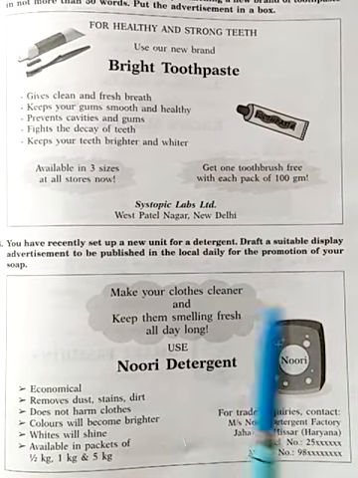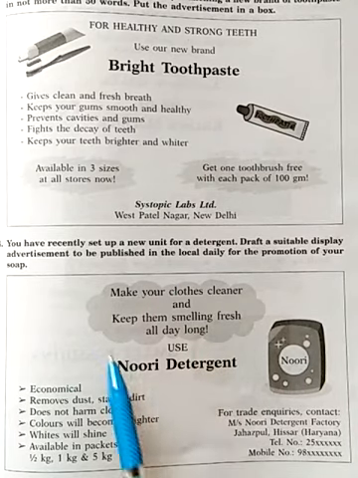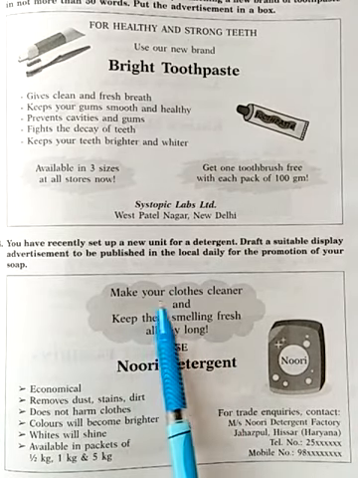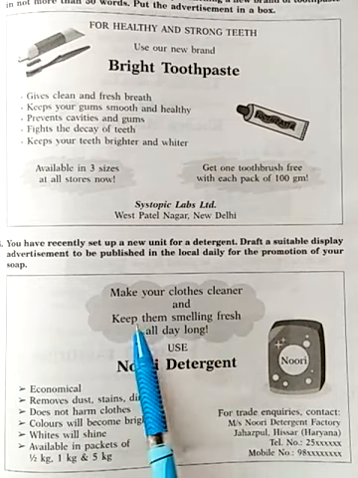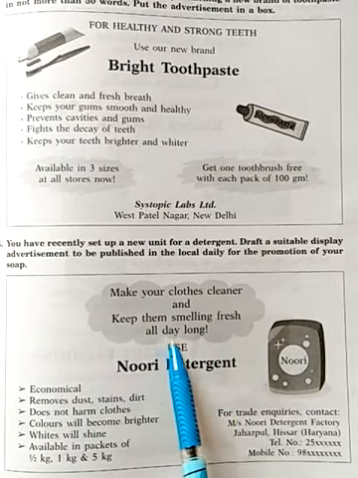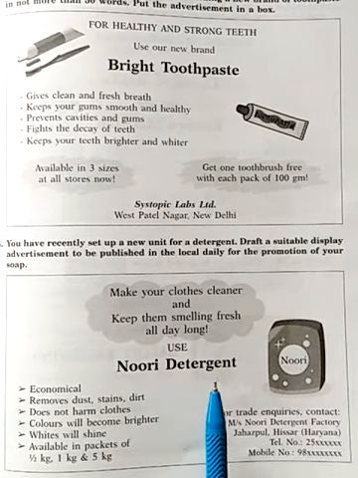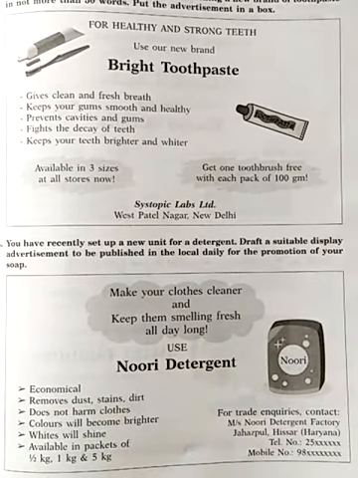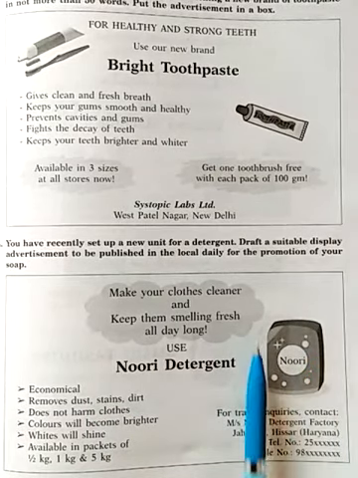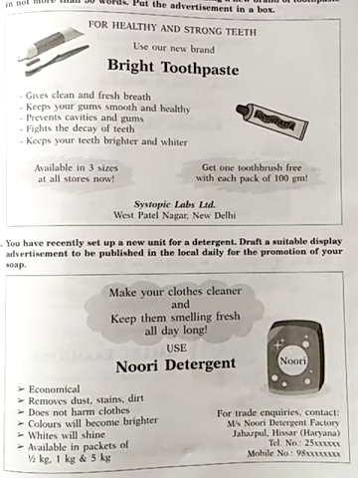Here he has written it in a bubble. Make your clothes cleaner and keep them smelling fresh all the day long. Use Noori detergent. It's the name of the detergent, and this is the picture of a soap.